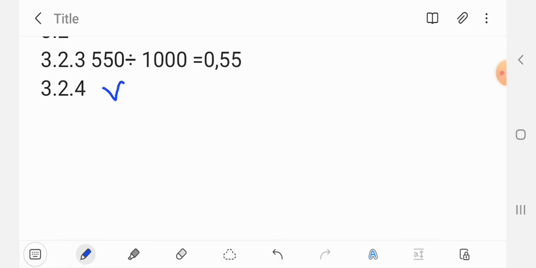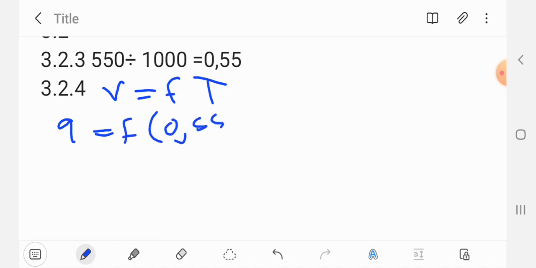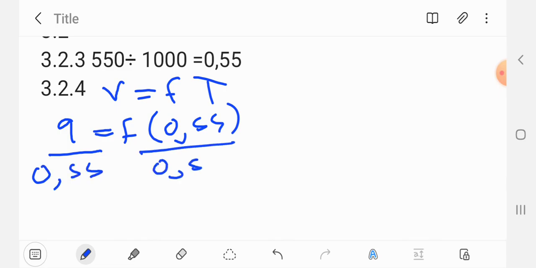v equals 9, equals f times 0.55. Then we divide by 0.55, remember what we did the last time. So f equals 9 over 0.55, and that will give us 16.36.